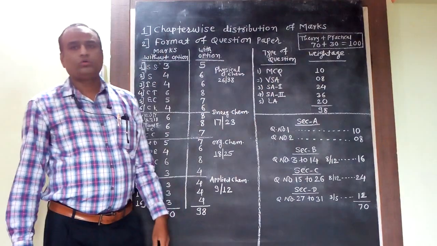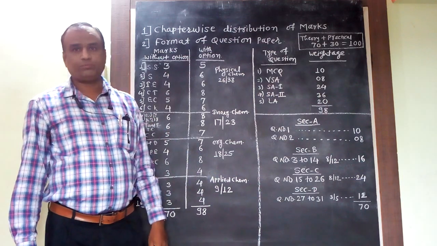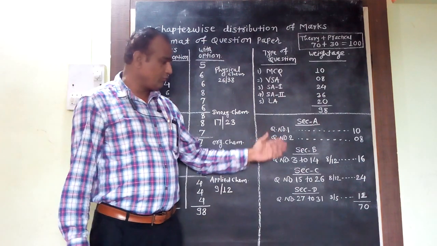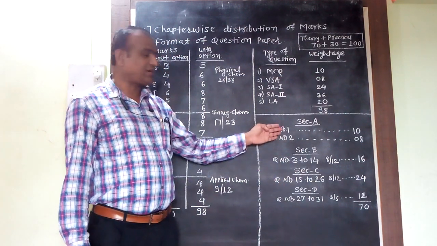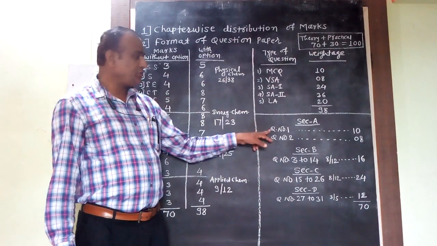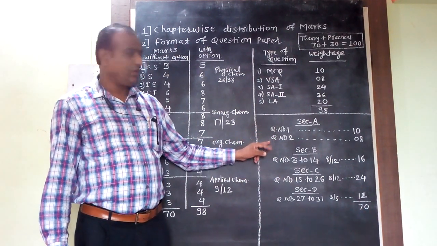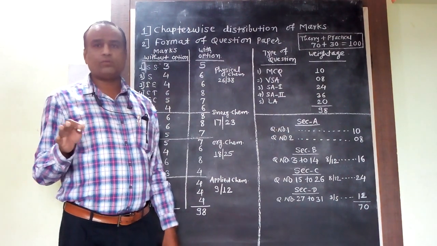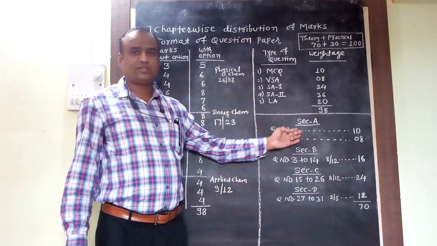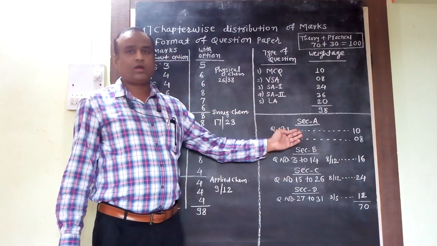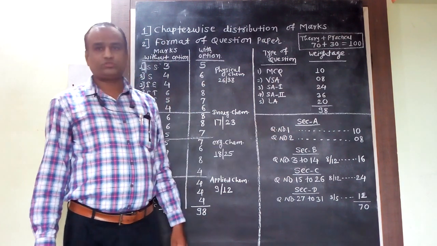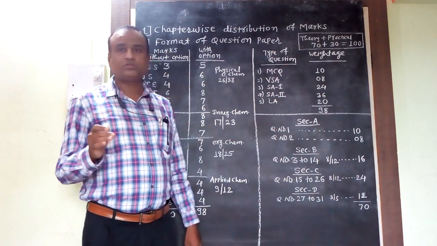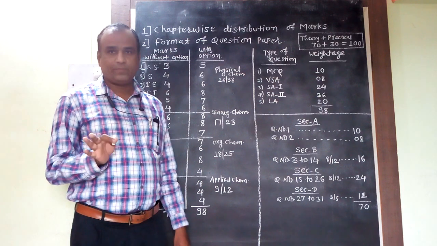Now as you know, there are 4 sections in your question paper: Section A, Section B, Section C and Section D. Now what types of questions are there in every section? In Section A there are 2 questions. Question 1 is a multiple choice question. You have to select the correct option and write the answer. Such 10 questions are there carrying 1 mark each. And when you are writing the answer for multiple choice questions, one thing you have to keep in mind is that along with the answer, you have to write the correct alphabet for that answer.